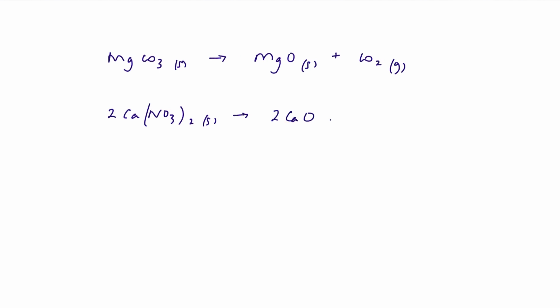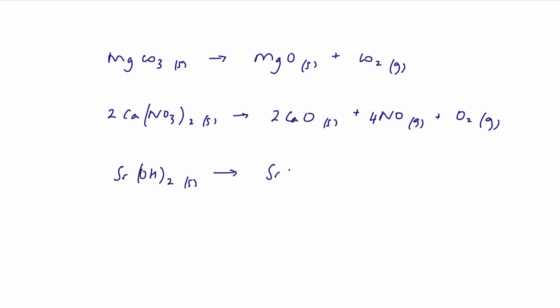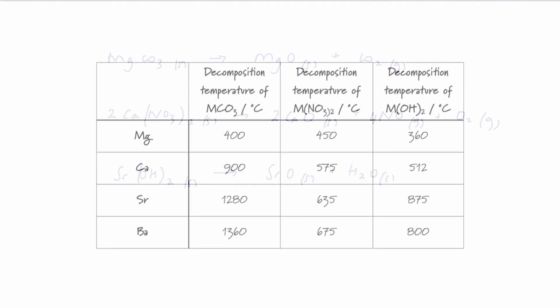So here we have calcium nitrate breaking down to form calcium oxide, nitrogen oxide and oxygen. And finally the metal hydroxides. They break down to form the metal oxide and water, in this case strontium oxide from strontium hydroxide and H2O. We can see here that regardless of whether we're looking at carbonates, nitrates or hydroxides, as we go